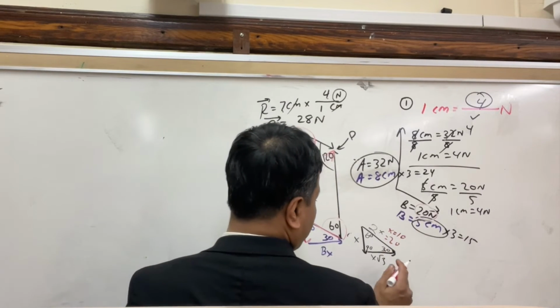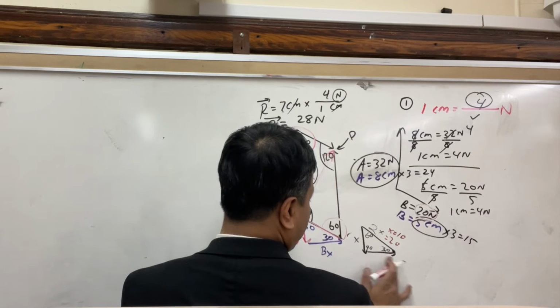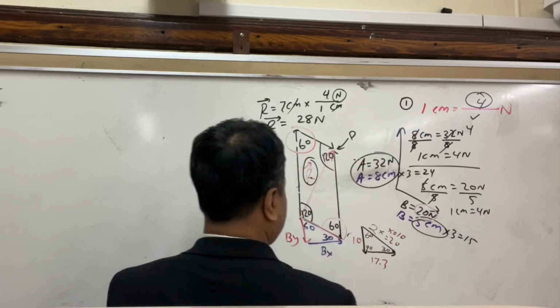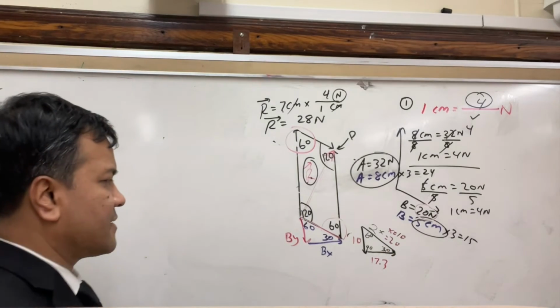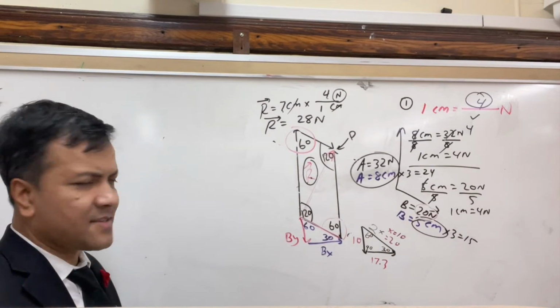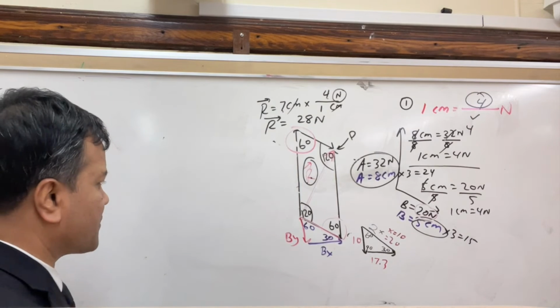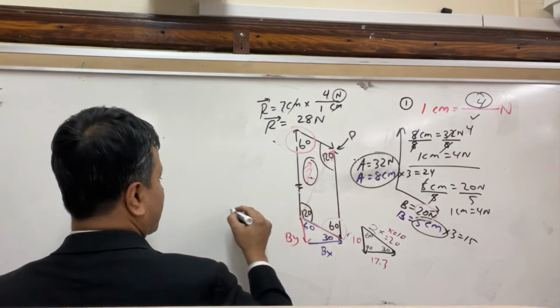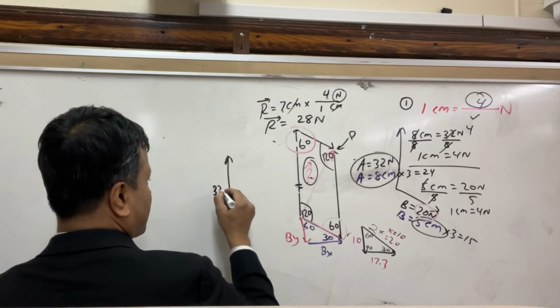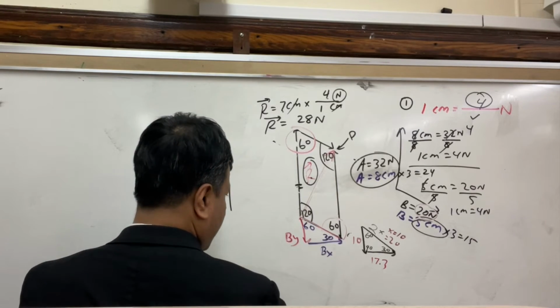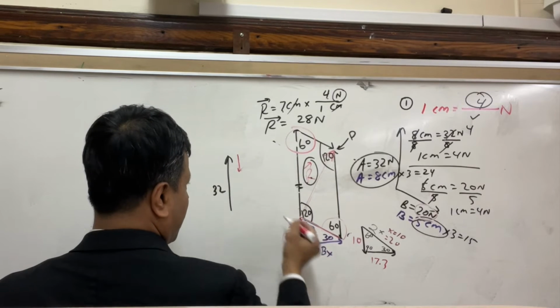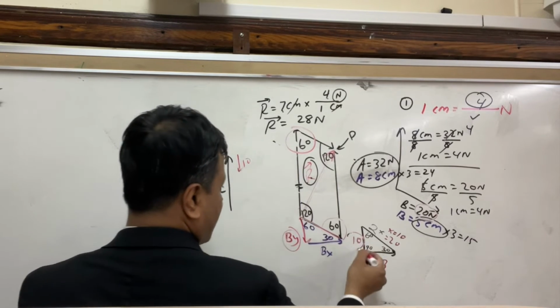So 10 square root of 3 is 17.3 and 10. All right. So now it's easy to find it by geometry. You have a black line, which is 32. You have a red line, which is, by, of course, 10.